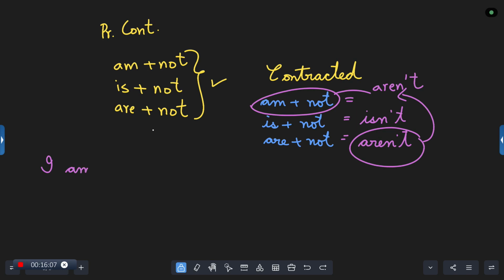I am writing notes. In case I say I am writing notes, this is affirmative sentence. We make it into negative by telling I am not writing notes. Negative sentence. I aren't writing notes. Contracted sentence. Am I writing notes? Interrogative. Am I not writing notes? Negative interrogative.